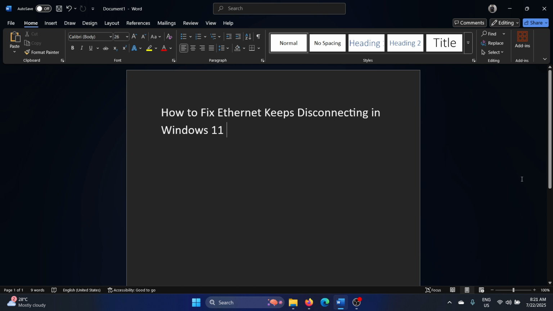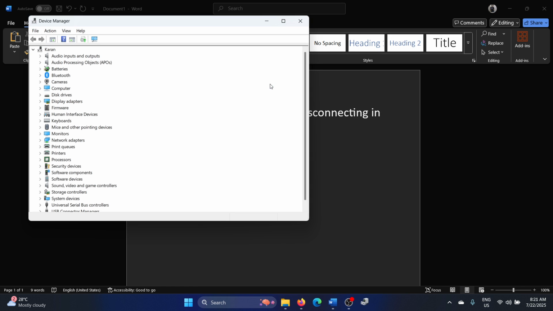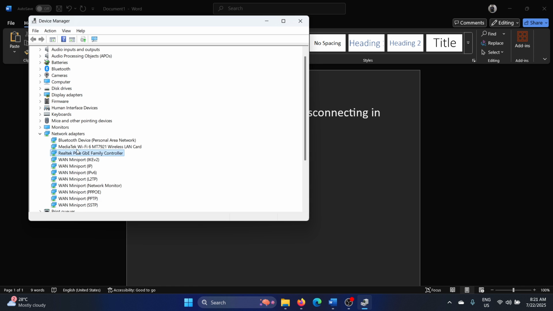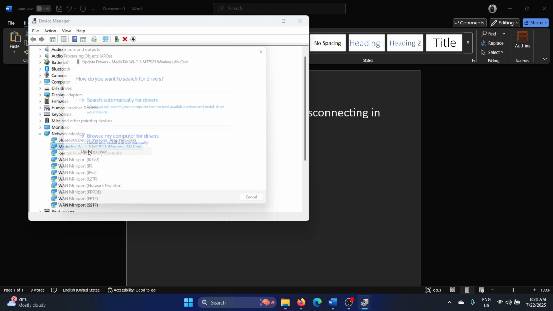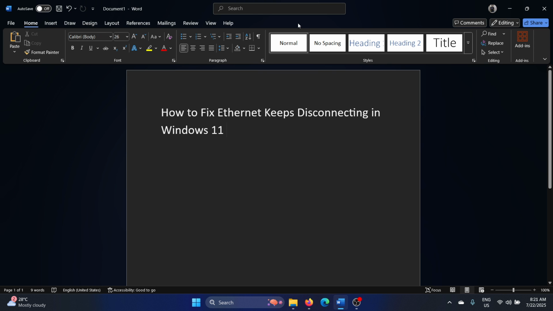Here's the thing. First of all, search for Device Manager in the Windows search bar and open the Device Manager. Expand the list for network adapters. Right click on the MediaTek one and then select Update Drivers and then search automatically for drivers. This is one solution. Make sure that the drivers are up to date.